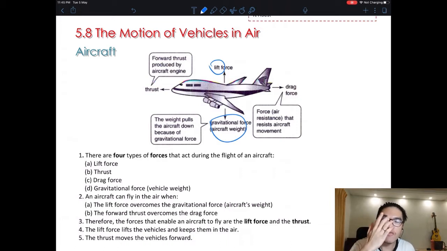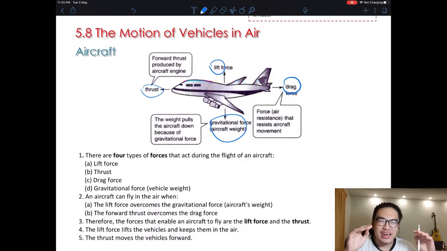Of course we have front and back. This is like your car. The forward force is called thrust. Your engine gives you the thrust, so you're thrust forward. Going forward, you have resistance pulling you back. Sometimes it can be friction, sometimes air resistance. We just sum it up together as drag.